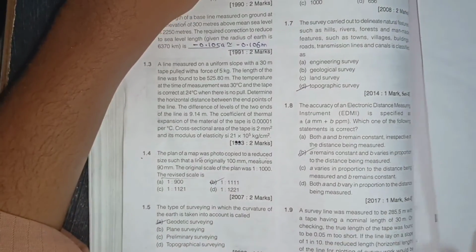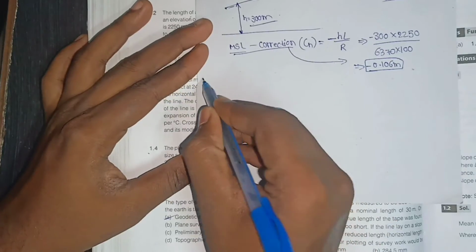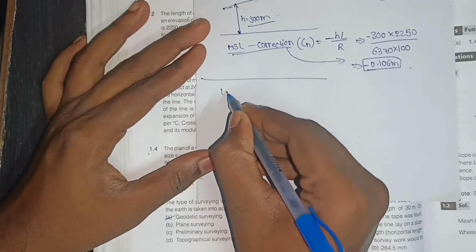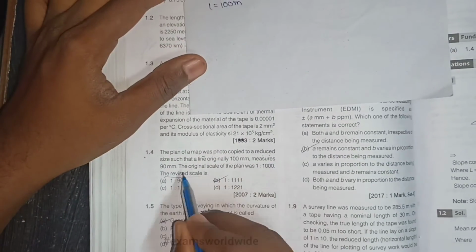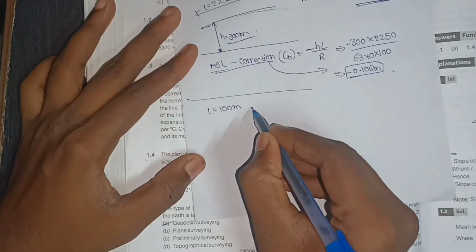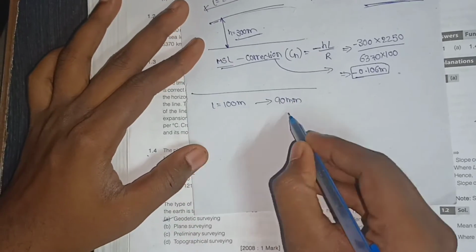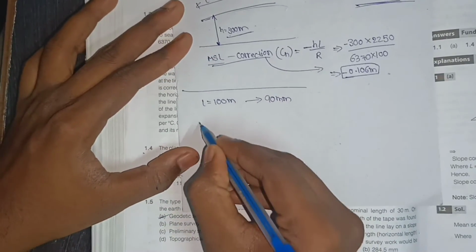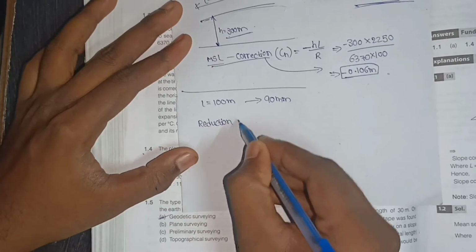So the map was originally 100 mm, the length measured on the map originally 100 mm. After photocopying it was reduced to 90 mm. We can calculate the reduction factor, RF.